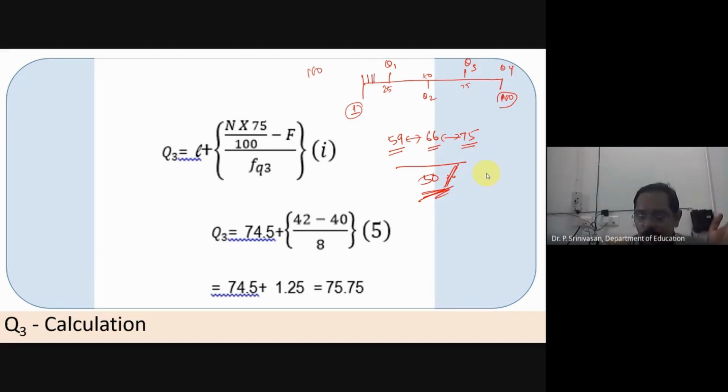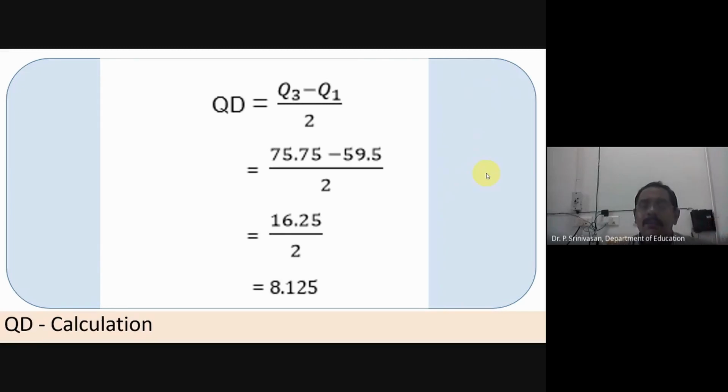Now you know Q1 and Q3, so now you can calculate. QD is equal to Q3 minus Q1. Substitute those values and you get 8.125. That is the spread of the middlemost scores.